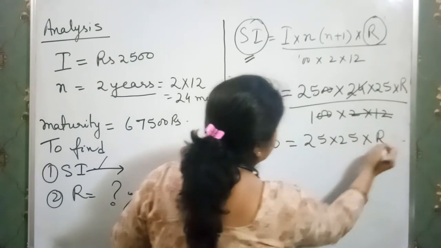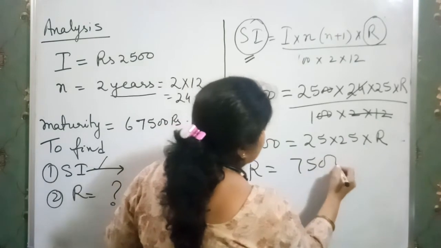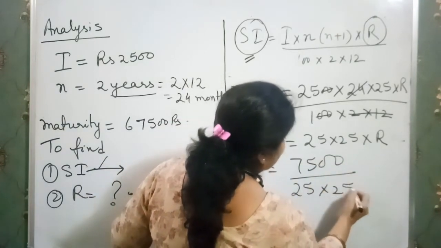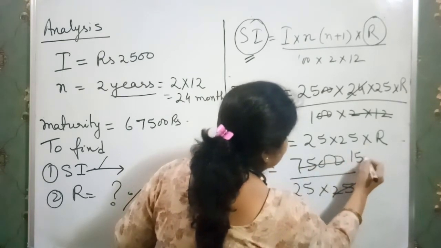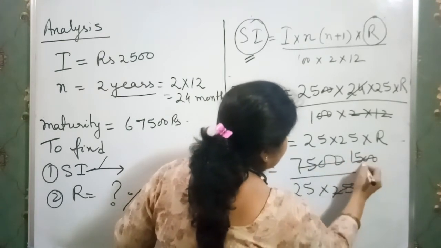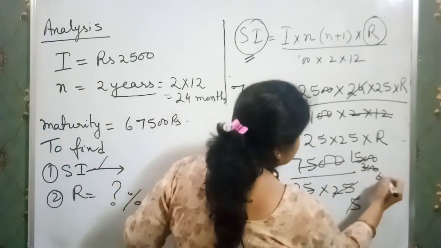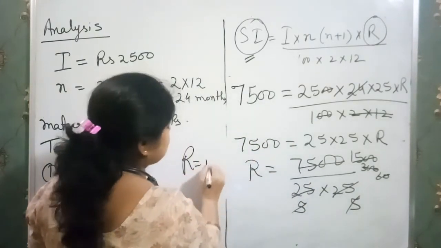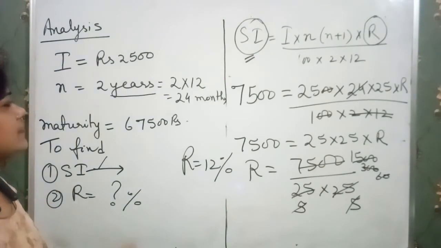So value of r is equal to 7,500 over 25 into 25 divided by 5. We have 5, here we have 1,500. Now we have 300. Now 5. Now 60. Now it is ultimately rate of interest is 12%. Okay. I think you understand the concept.